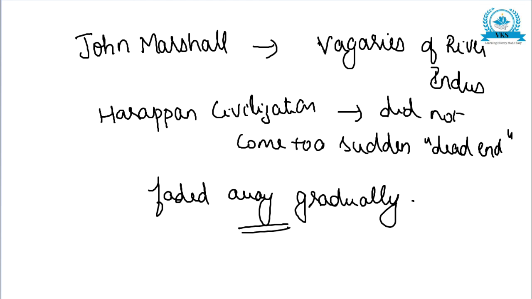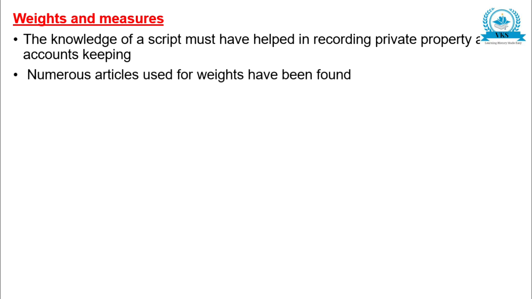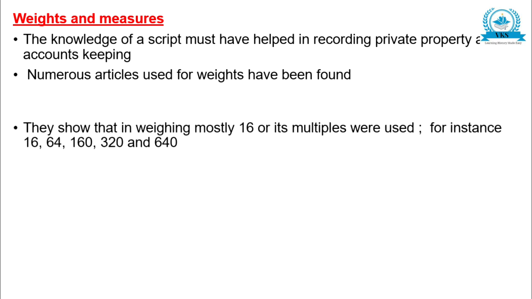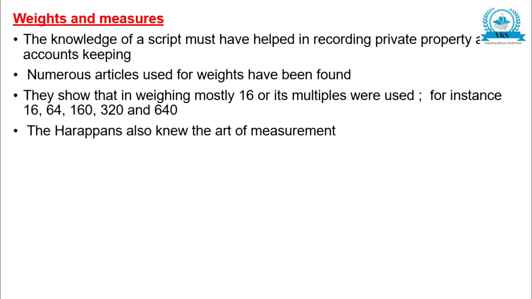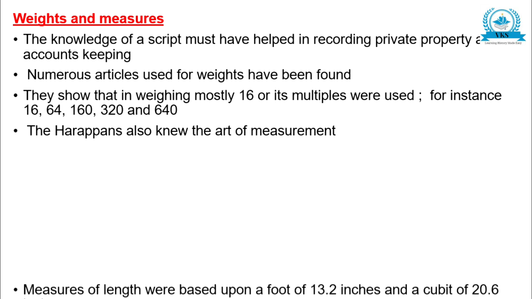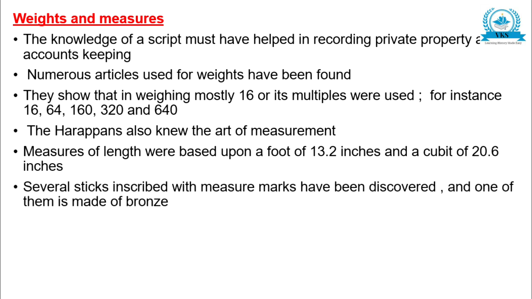So now let us go through the points which we have studied till now. Weights and measures. The knowledge of a script must have helped in recording private property and account keeping. Numerous articles used for weights have been found. They show that in weighing mostly 16 or its multiples were used, for instance 16, 64, 160, 320 and 640. The Harappans also knew the art of measurement. Measures of length were based upon a foot of 13.2 inches and a cubit of 20.6 inches. Several sticks inscribed with measure marks have been discovered, and one of them is made of bronze.